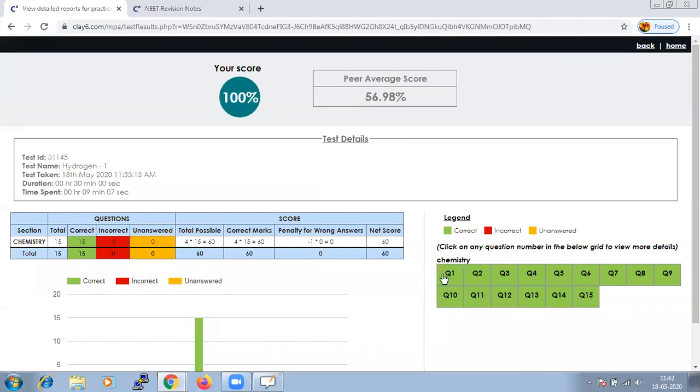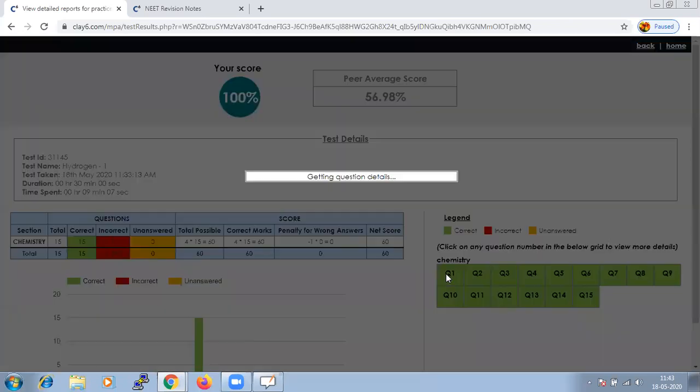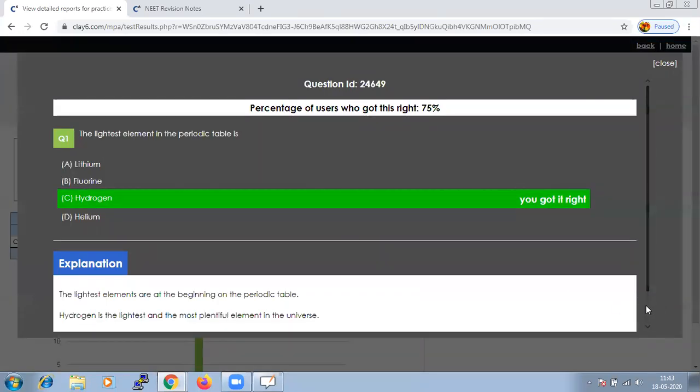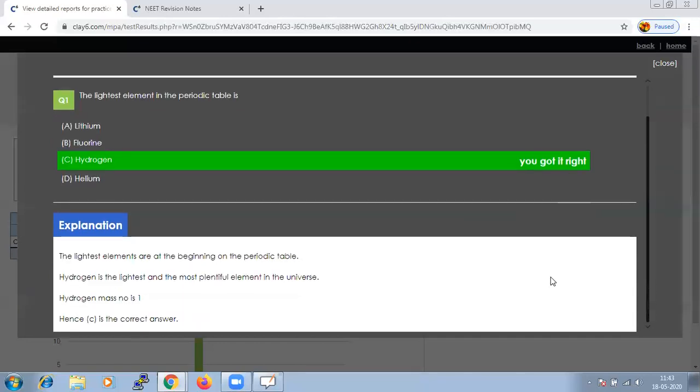And if you go to each question, here we have done all the 15 questions correct, but in case we would have done any question wrong, it would have been indicated red in color, and if we leave any question unanswered, it is represented in orange color. And if you click on each question, that will give you the explanation as well as the right answer in case you would have gone wrong.